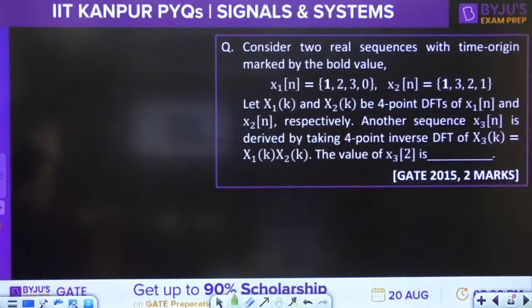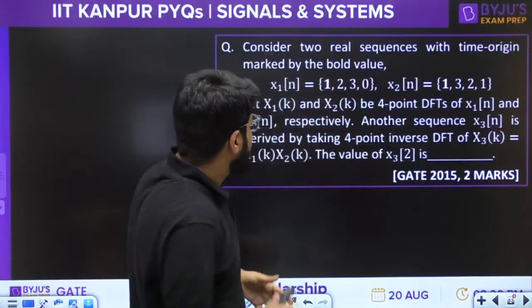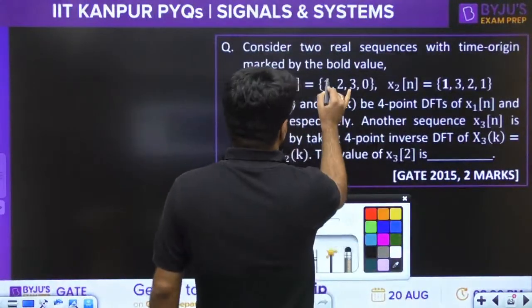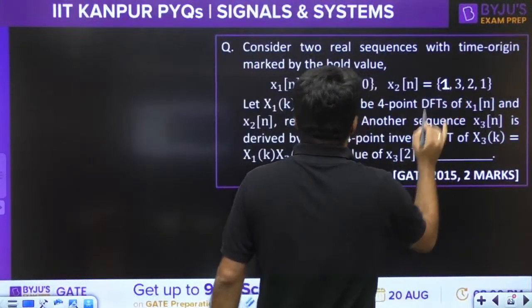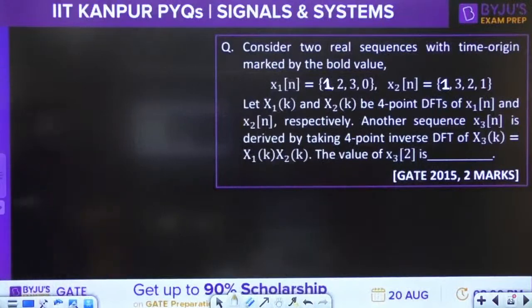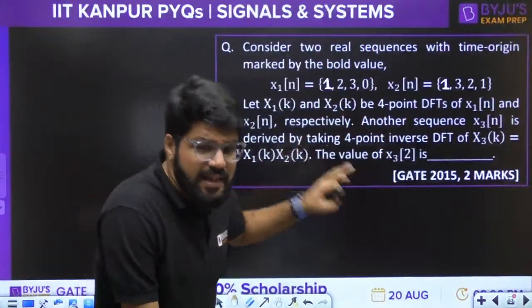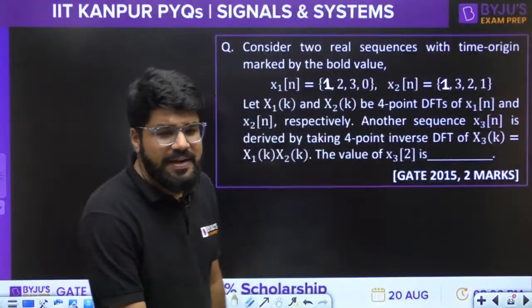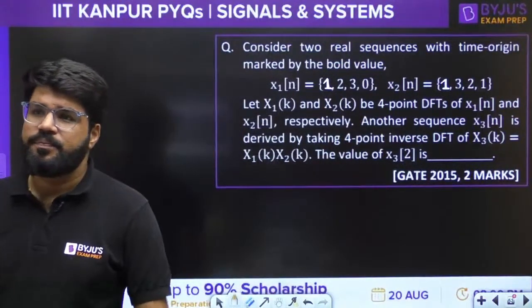Consider two real sequences with the time origin marked by the bold values. The first one is the bold value. x1n and x2n are given to you. Let x1k and x2k be the 4-point DFTs of x1n and x2n respectively. Another sequence x3n is derived by taking the IDFT of x3k, which is x1k times x2k.